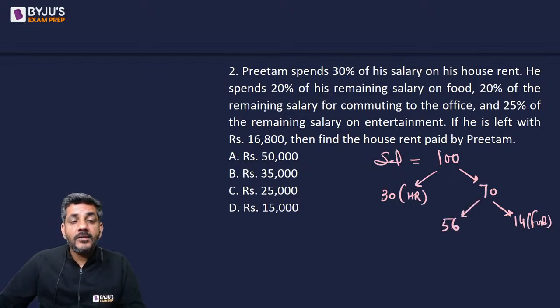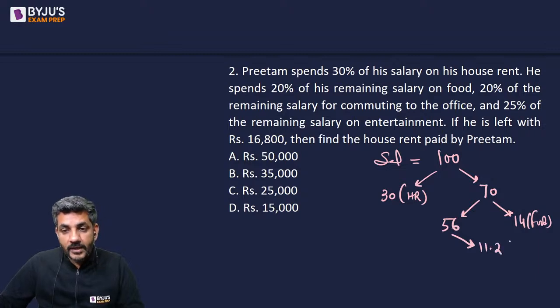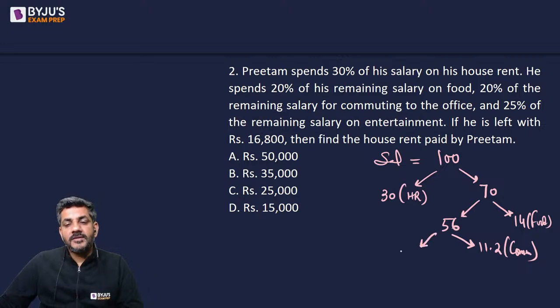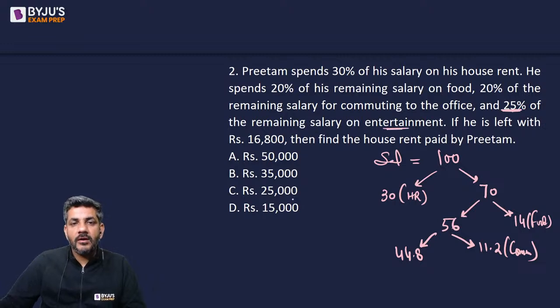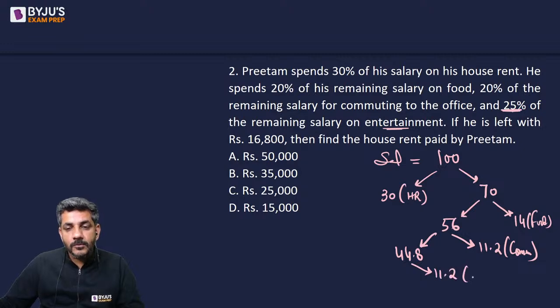Then he says 20% of this remaining salary he uses for commuting to office. So we take out 20% of this, that is 11.2. This he is using for commuting to office. So how much do we have left? 56 minus 11.2 is 44.8. And from this 44.8, 25% of the remaining salary he spends on entertainment. So 25% of this 44.8, that means 11.2, is spent on entertainment. So how much is left? 44.8 minus 11.2, which is 33.6.